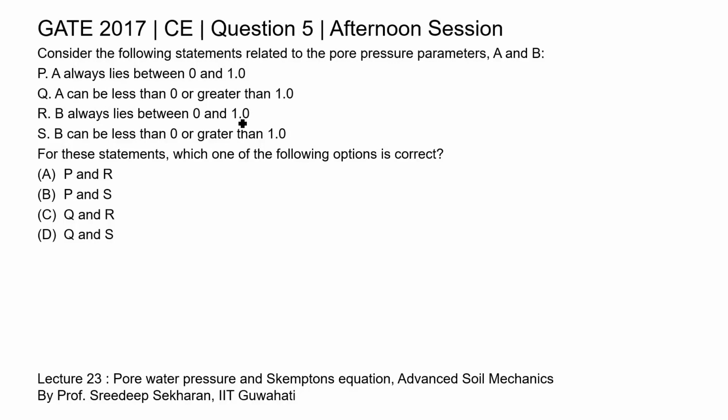Statement R, B always lies between 0 and 1. Statement S, B can be less than 0 or greater than 1. For these statements, which one of the following options is correct? So in this question, there are 4 statements given related to pore pressure parameters A and B. We need to select the correct statement among these 4 statements.